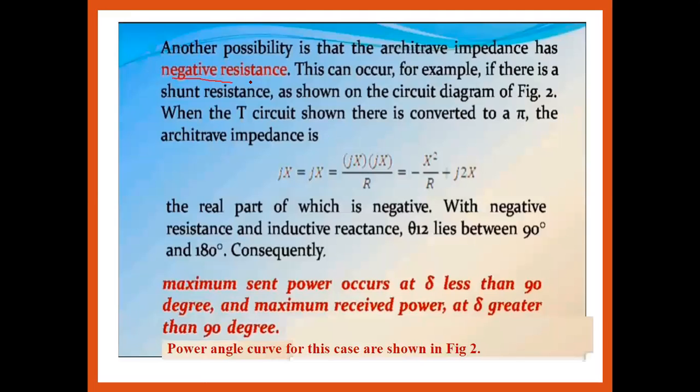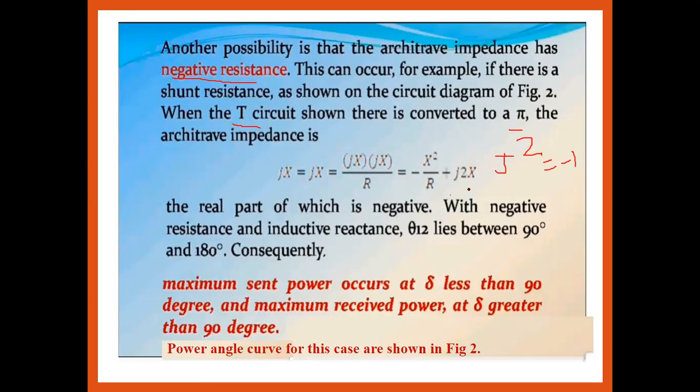Now what is going to happen in the negative resistance case? The impedance has a negative resistance, which means a shunt resistance is connected as shown in the figure, which we will be discussing. When the T circuit is converted into the pi circuit, Jx multiplied by Jx upon R is equal to minus x square upon R. What does J square become? It is equal to -1. So it is minus x square upon R plus twice of Jx.